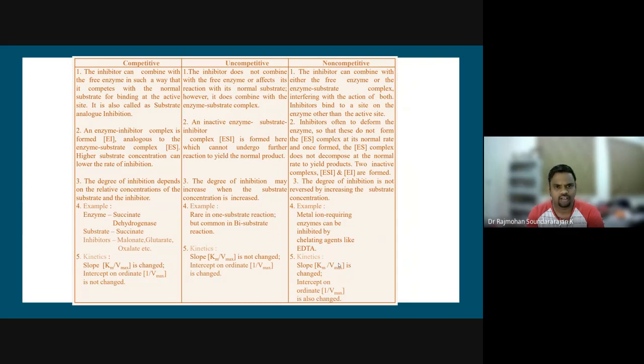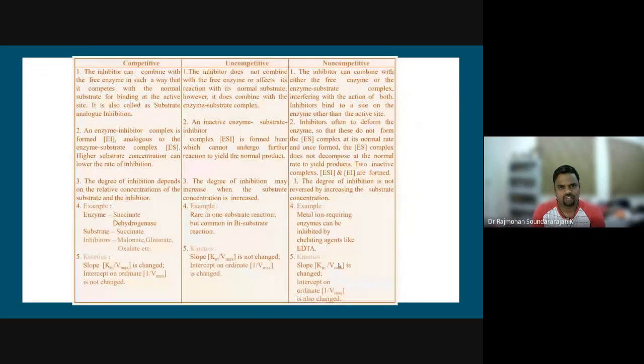Whereas in the case of uncompetitive inhibition, the inhibitor does not combine with the free enzyme or affect its reaction with its normal substrate. However, it does combine with the enzyme substrate complex. And we have the non-competitive one. The inhibitor can combine with either the free enzyme or the enzyme substrate complex, interfering with the action of both. So inhibitors will generally bind to a site on the enzyme other than the active site. We will see the derivation for each case, so we will be able to appreciate the other points mentioned here. Examples are given, you can go through them. Please note them down.